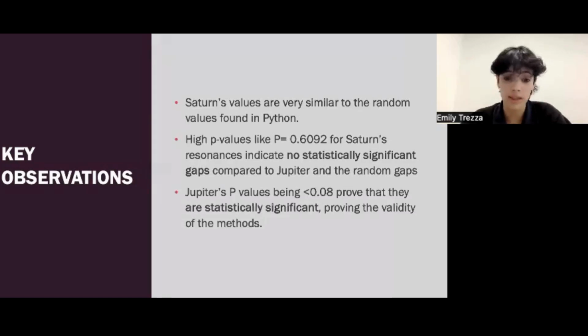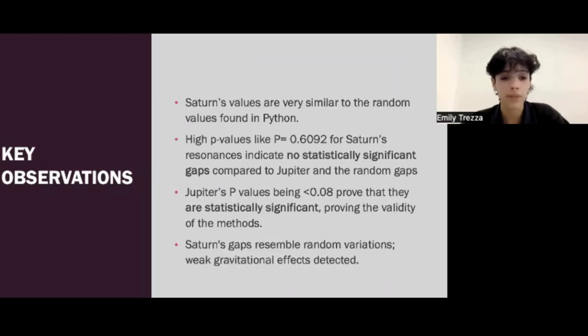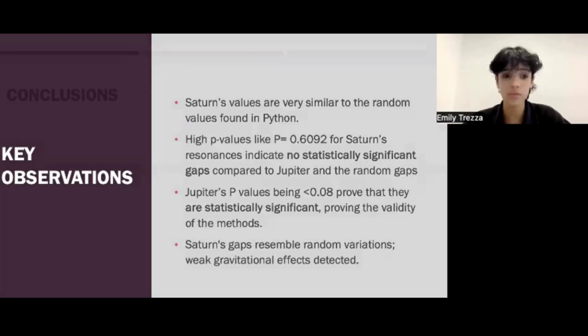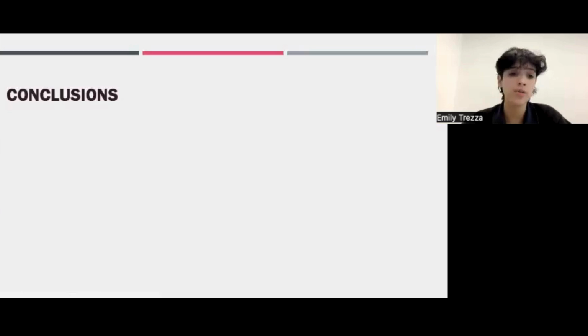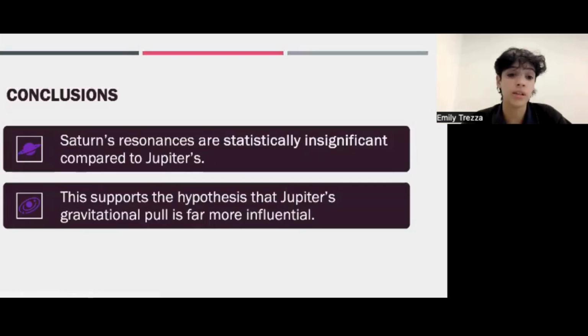Jupiter's p-values being less than 0.08 prove that they are statistically significant, proving the validity of these methods. Saturn's gaps resemble random variations, which means that only weak gravitational effects were detected. So, in conclusion, Saturn's resonances are statistically insignificant compared to Jupiter's. This supports the hypothesis that Jupiter's gravitational pull is far more influential.